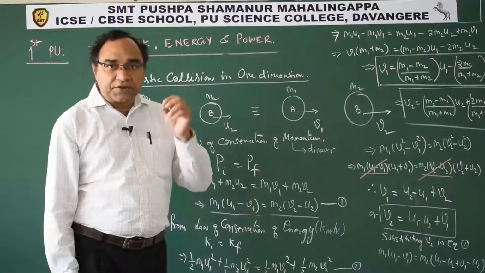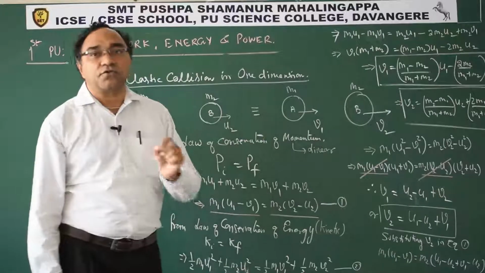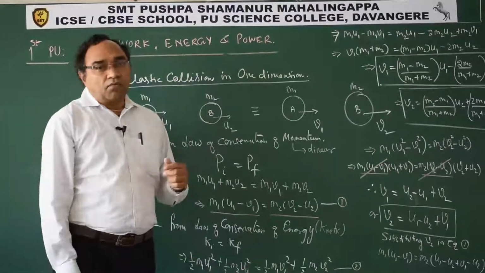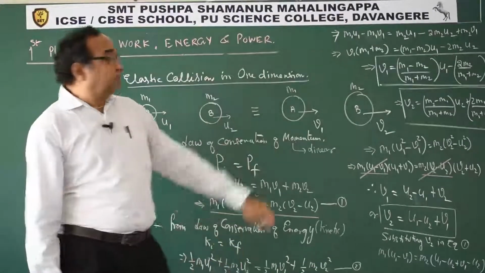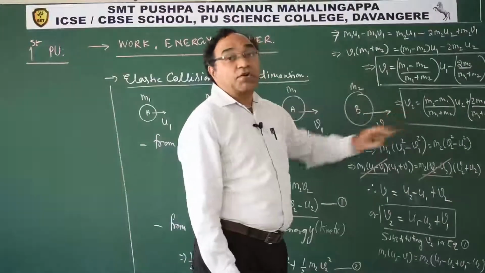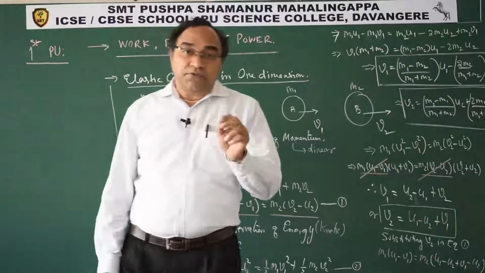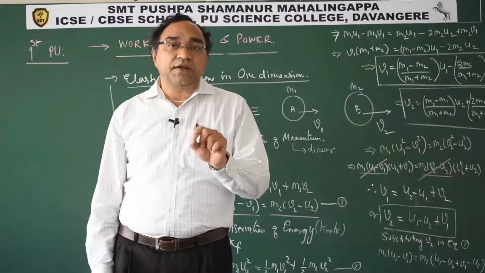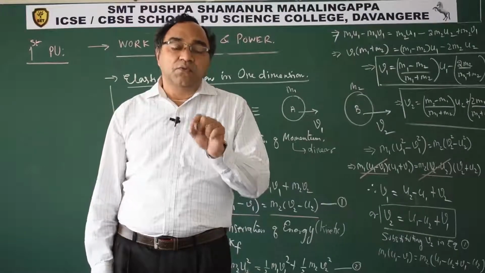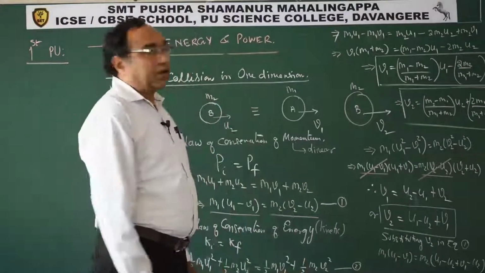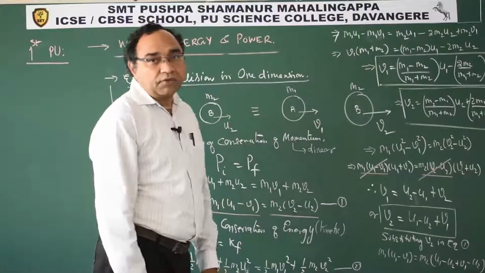Students, please try these derivations yourself once so that you will remember what the format of the terms in the equations of V1 and V2 is, what is the order of the terms. That is essential, because if a small mistake happens, you will get a minus sign for the velocity, which will indicate that the body is reversing its motion. Now that will be a little bit dangerous if you see the four choices.